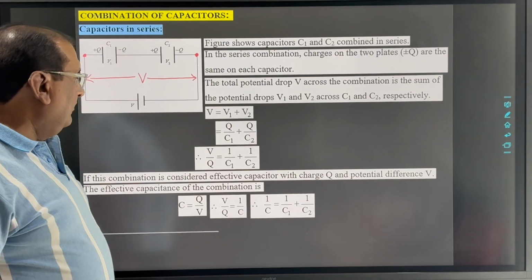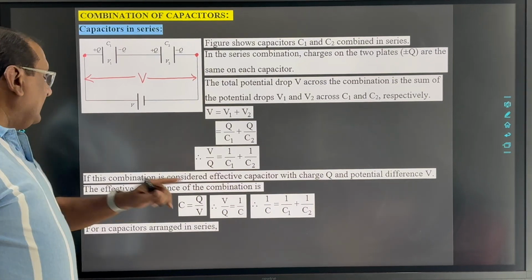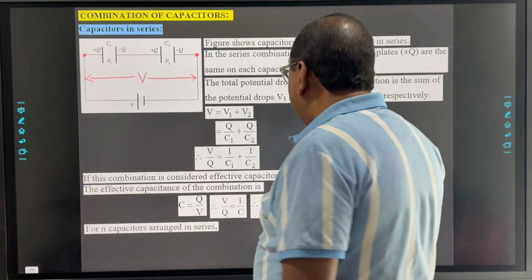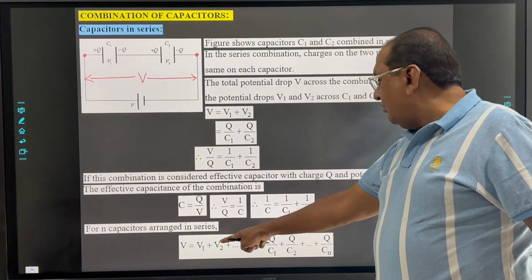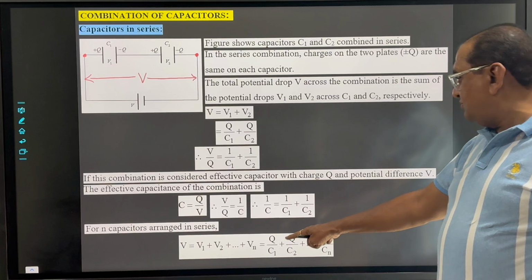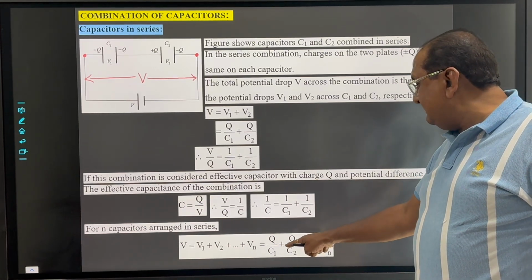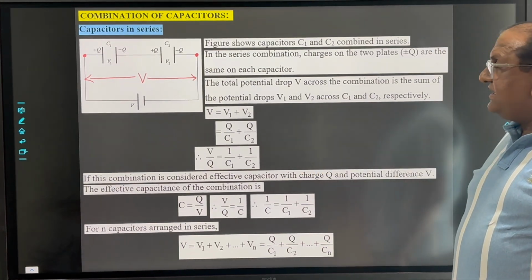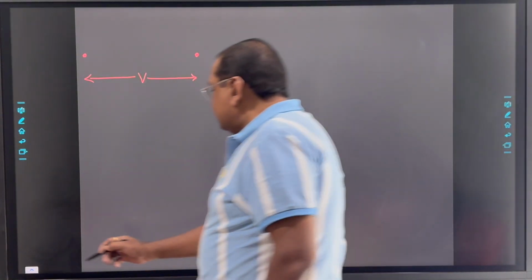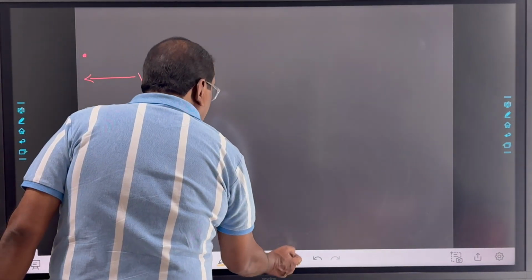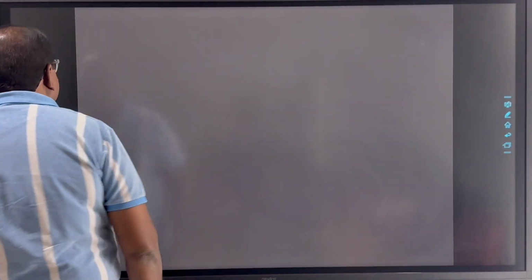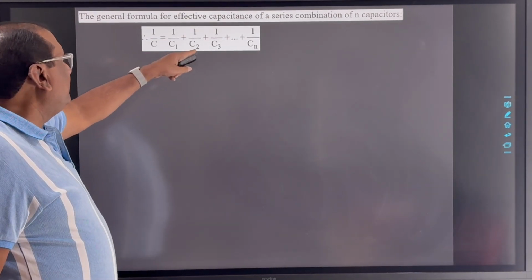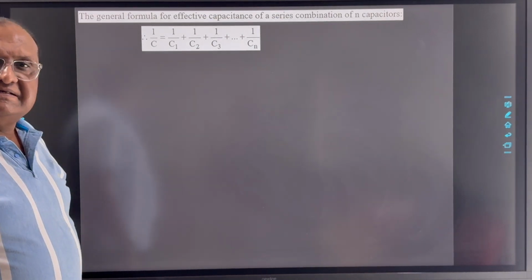Okay. Now, for n capacitors arranged in series, we can write the generalized equation: V equal to V1 plus V2 plus V3 up to Vn, and that is Q by C1 plus Q by C2 up to Q by Cn. As per this, we can write 1 upon C equal to 1 upon C1 plus 1 upon C2 plus 1 upon C3 up to 1 upon Cn.